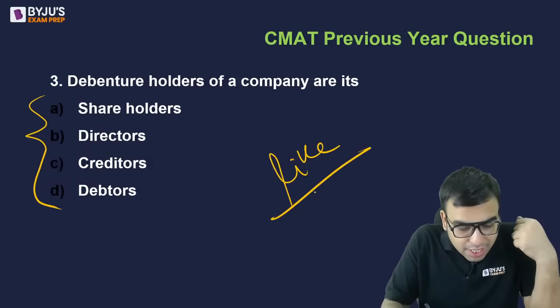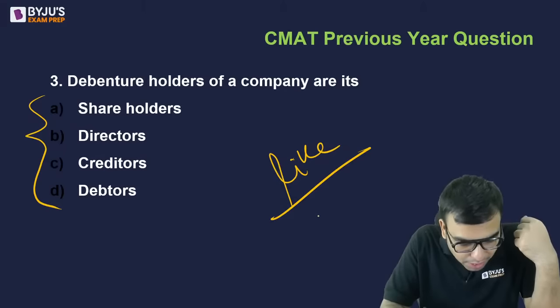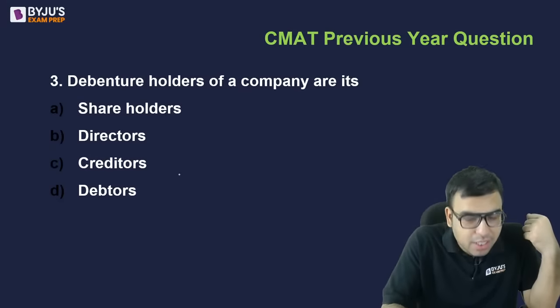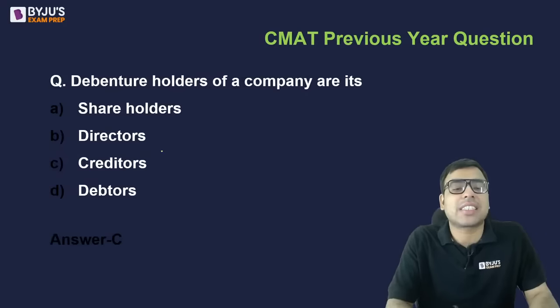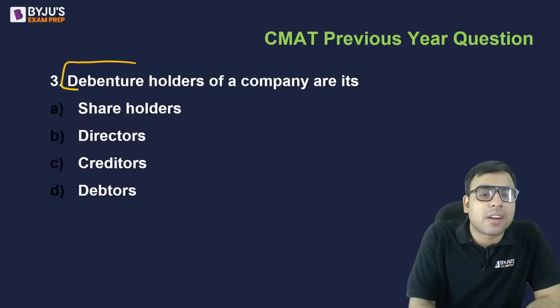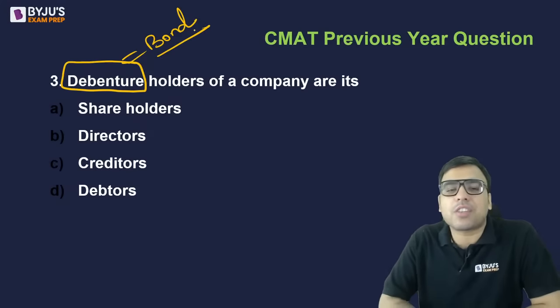Yes, people are saying C. Yes, Aman Mishra, Chinmay, Avani, Omkar, Somit, Ayushi Agarwal, Agrima, you are right. The right answer is creditors. So C is the right answer to this question. देखो पहले एक चीज बताते हैं. What is a debenture? Debenture is nothing but a bond. ठीक है? Now, first of all, what is a shareholder?